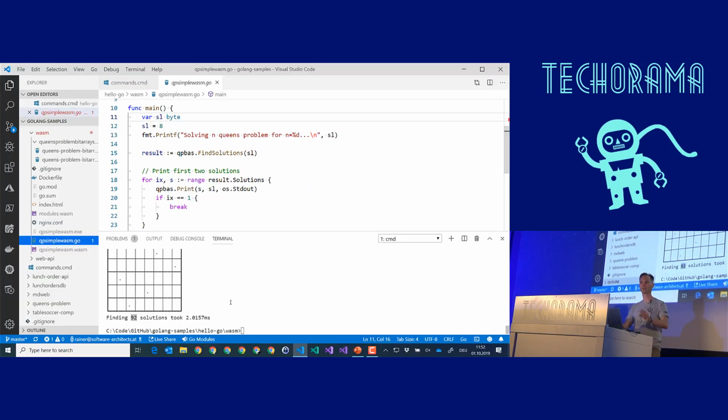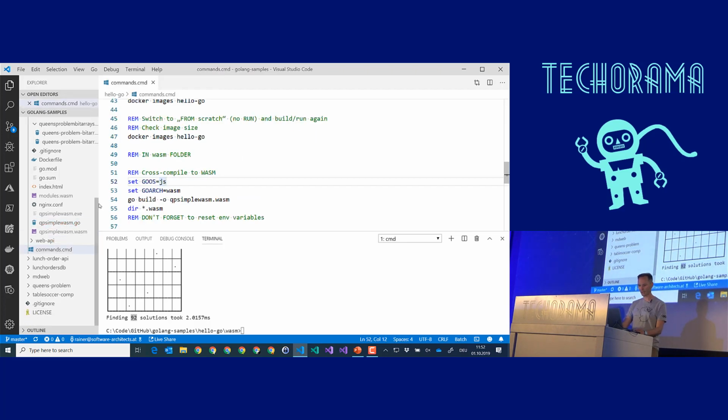Now we are focusing on something else, because now I would like to run exactly this business logic code in my web browser using WebAssembly. I already showed you running Go code on Windows. I already showed you running Go code on Linux inside of Docker containers, and now I want to go into the browser. Good. Let's try that.